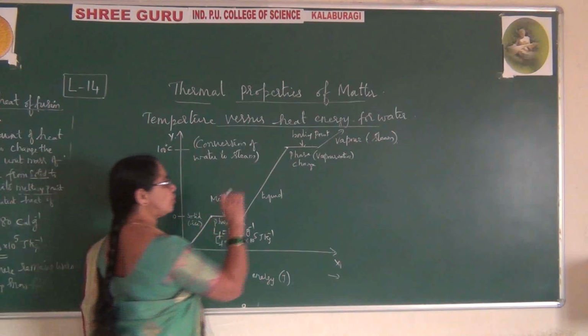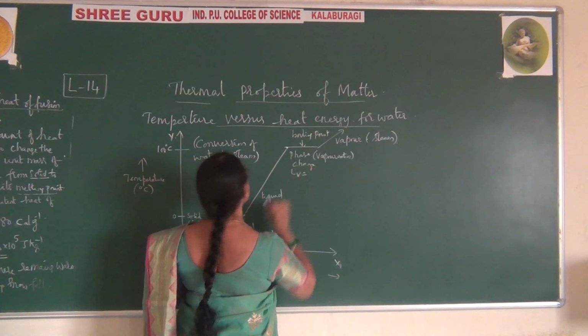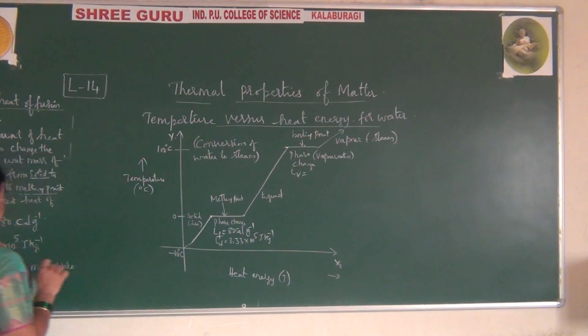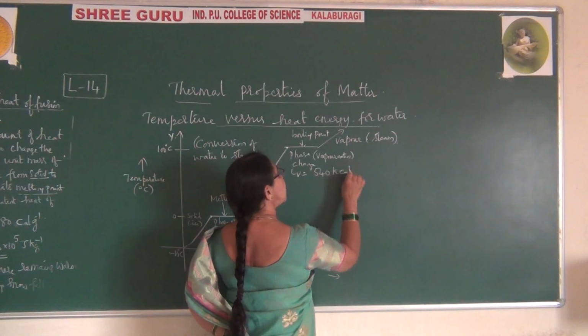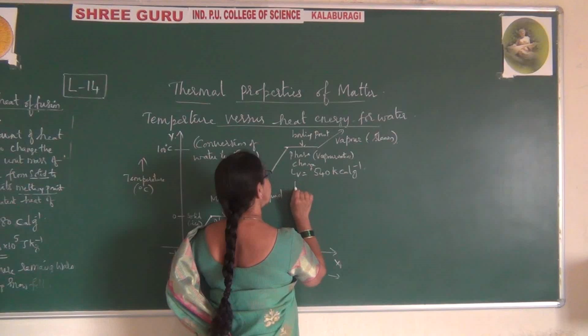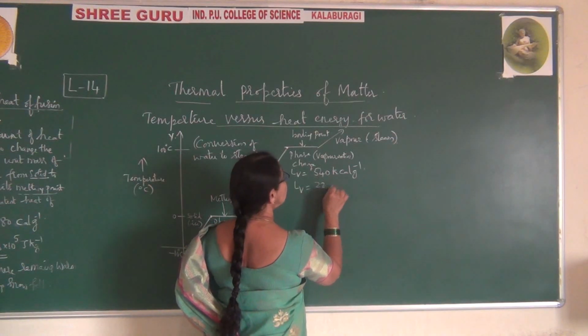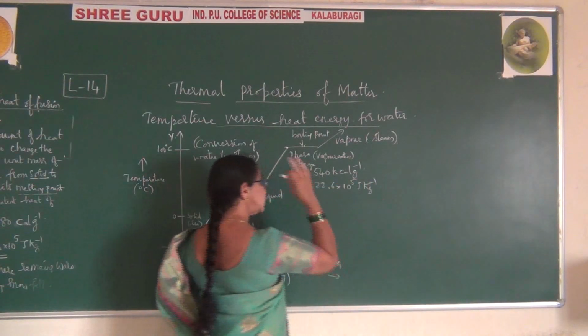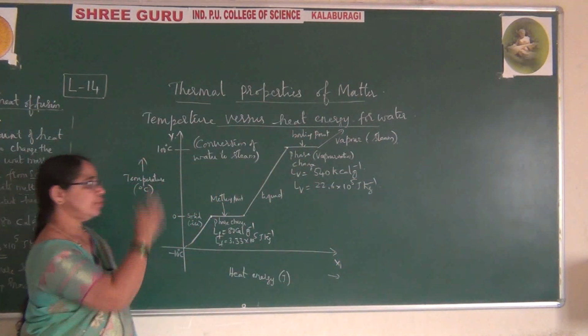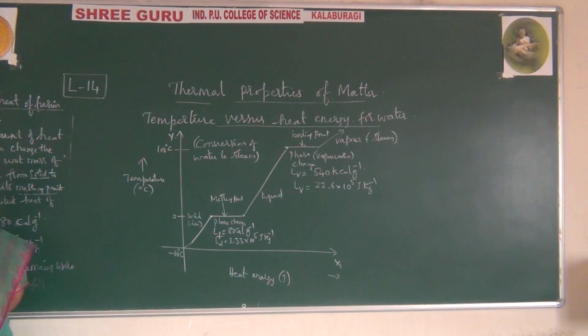Right? Now, latent heat of vaporization. What is it? LV. How much is applied for this LV? Latent heat of vaporization is 540 calories per gram. Or LV is equal to 22.6 into 10 raised to 5 joules per kg. So this much energy is supplied, due to which it changes from the liquid to the vapor state. That is called vaporization. So that point we have shown in the figure.